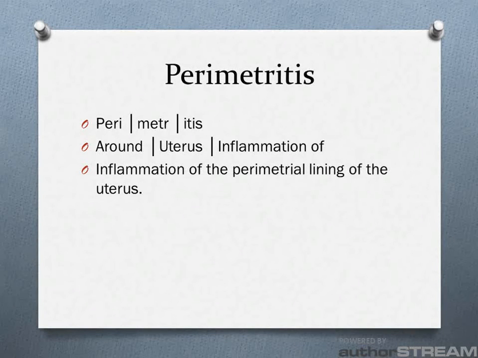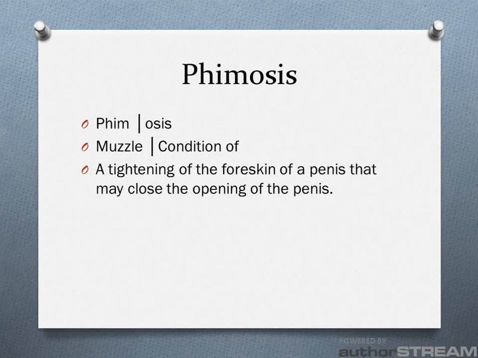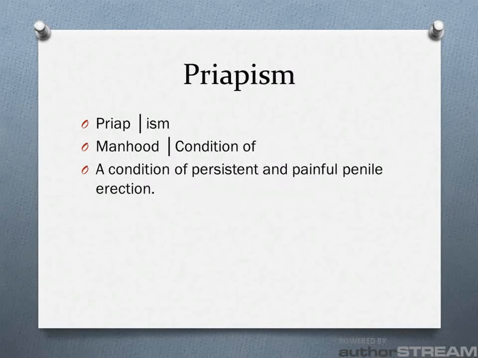Perimetritis: peri for around, metr for uterus, and itis for inflammation of. Perimetritis is the inflammation of the perimetrial lining of the uterus. Phimosis: phim for muzzle and osis for condition of. Phimosis is a tightening of the foreskin of a penis that may close the opening of the penis. Priapism: priap for Priapus, an ancient Greek god of manhood, and ism for condition of. Priapism is a condition of persistent and painful penile erection.